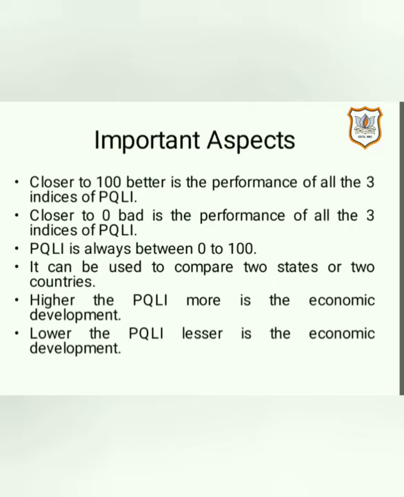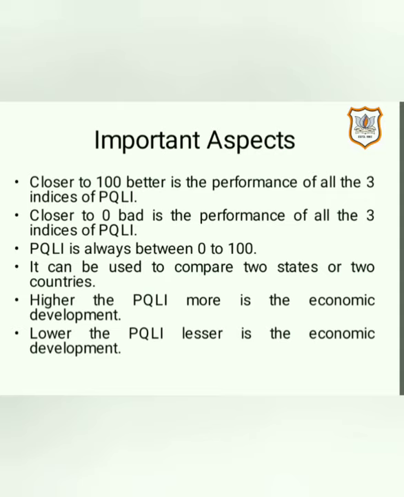PQLI is always between 0 to 100. That means it cannot be less than 0 and it cannot be more than 100. PQLI can also be used to compare two states or two countries. PQLI of one country, for example India, may be compared with PQLI of some other country.